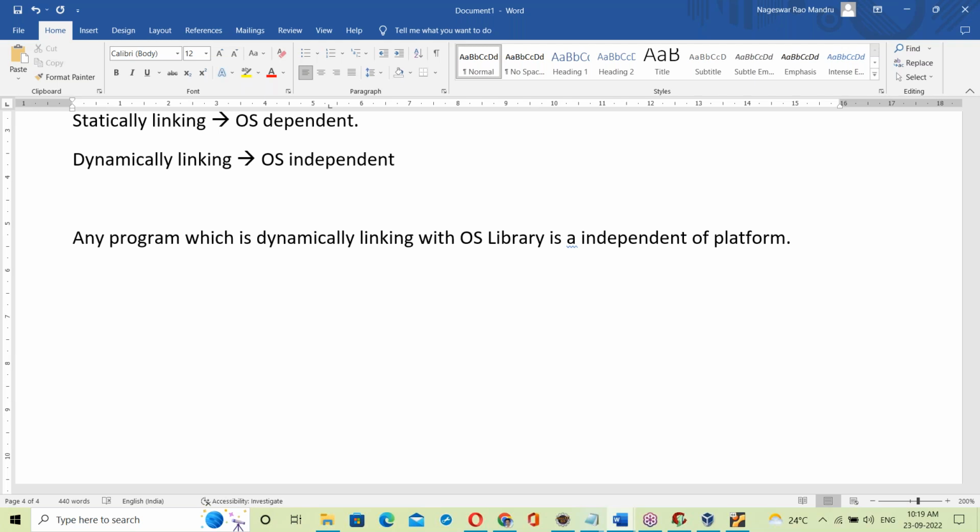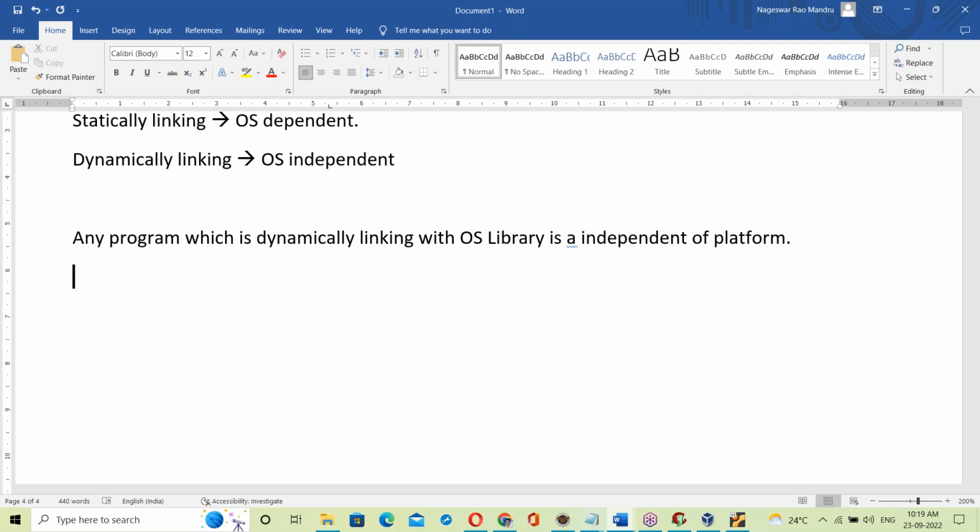Not only Java, even Python. Python is also independent of platform. The same thing happens here: Python also links to the OS library dynamically. So Python scripting is also independent of platform.